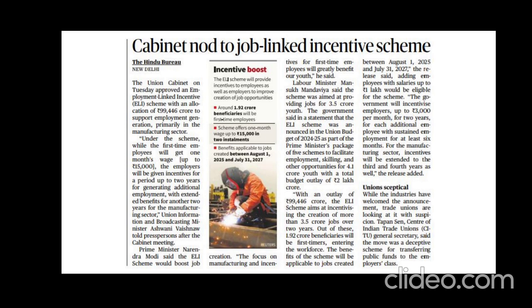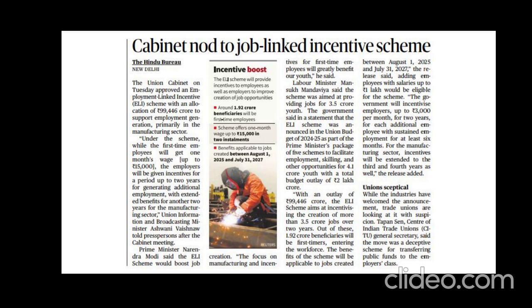So it is better, if you are not 100% sure about the amount, not to go with those particular numbers in the answer. But you have to remember that the government came up with the ELI scheme, and it wants to boost employment generation, particularly in the manufacturing sector. Why is this government focusing on the manufacturing sector? What are the advantages of this manufacturing sector?